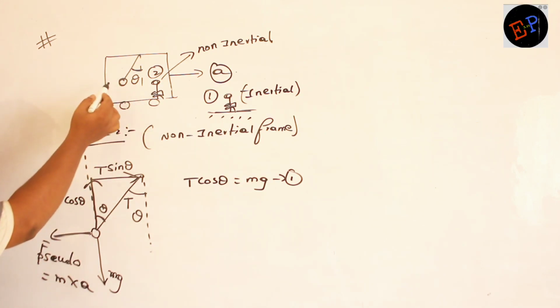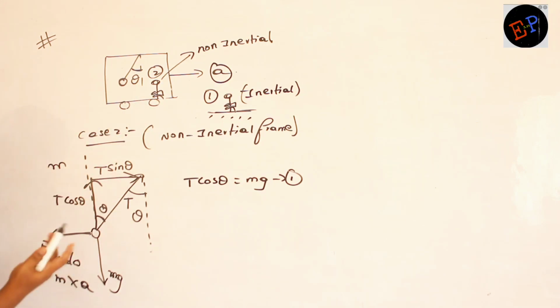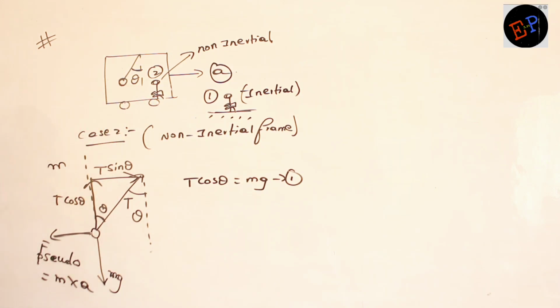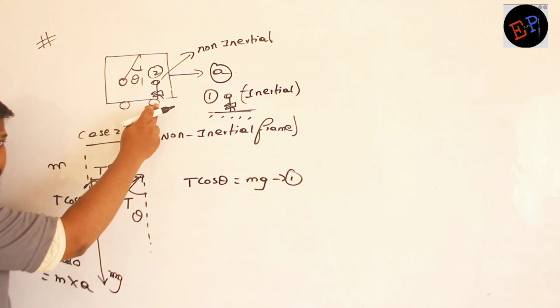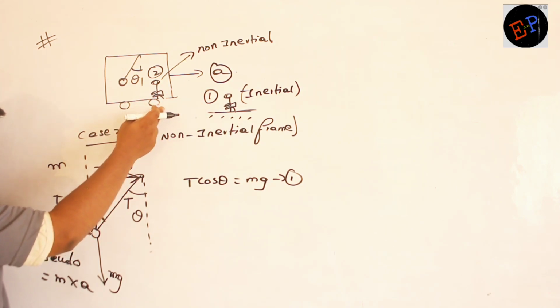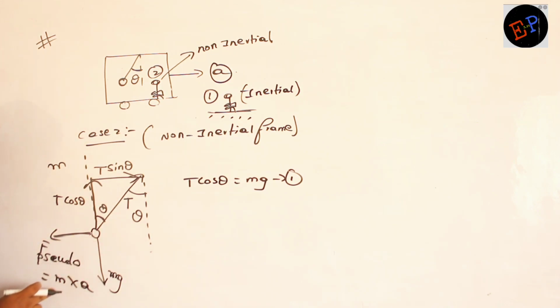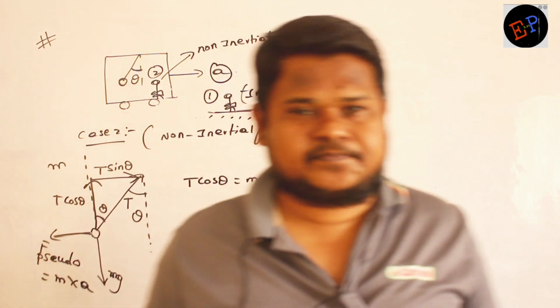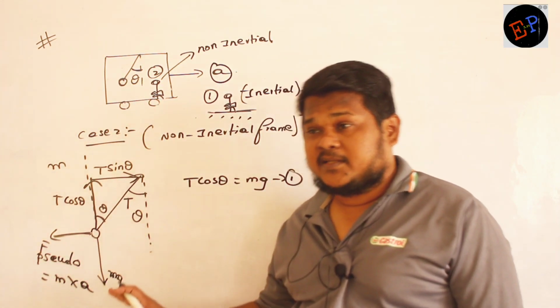Bob only he is seeing, no? Okay, ma? And acceleration of which? Acceleration of the observer. Observer acceleration is A, because observer is also moving along with car, no? Observer acceleration is A. Mass of the body under observation is M. So pseudo force I have to draw in opposite direction. Now I can apply the Newton's laws. Okay, ma? Now how can I apply the Newton's laws?